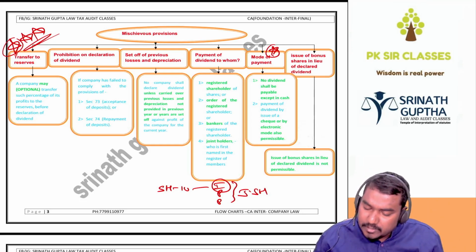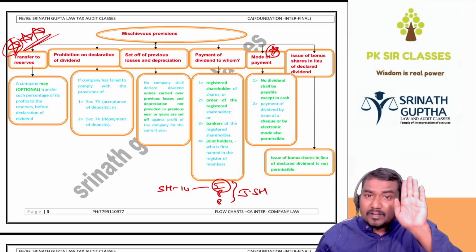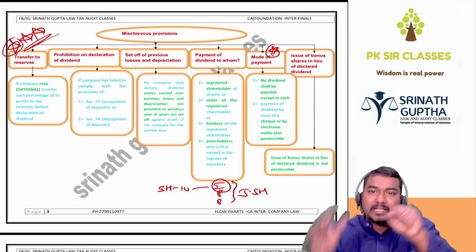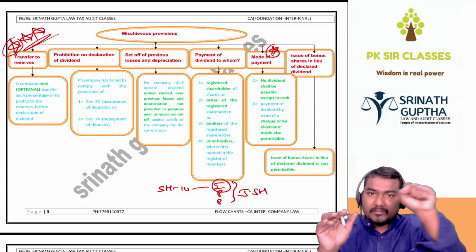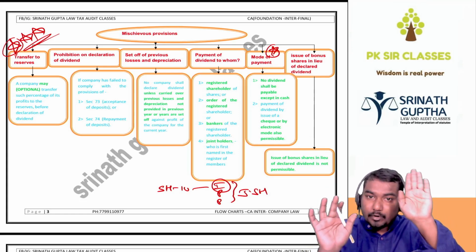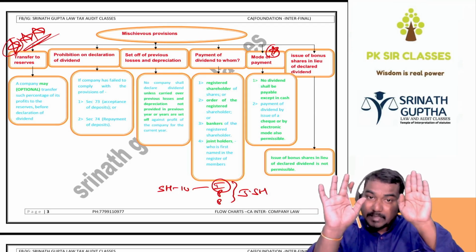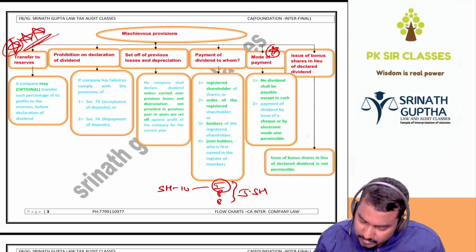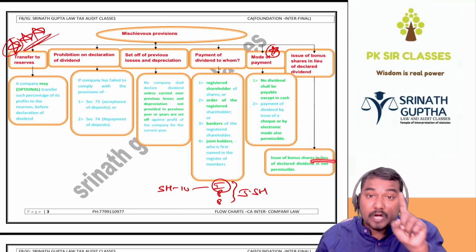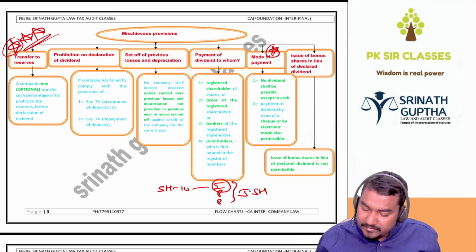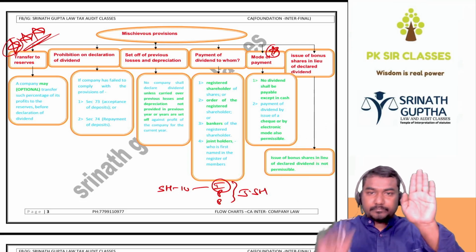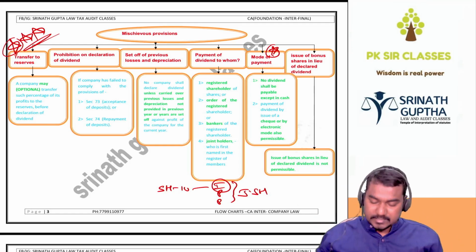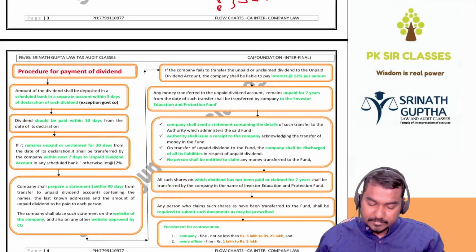Issue of bonus shares in lieu of the dividend. Along with dividend, the company can issue bonus shares. But after declaration of the dividend, in the place of dividend, the company cannot issue bonus shares. Bonus shares plus dividend is allowed. In lieu of means instead of. In lieu of dividend is not permissible. So dividend plus bonus shares is allowed, but in the place of dividend, the company cannot issue bonus shares. So we have done nearly 40% of the chapter.